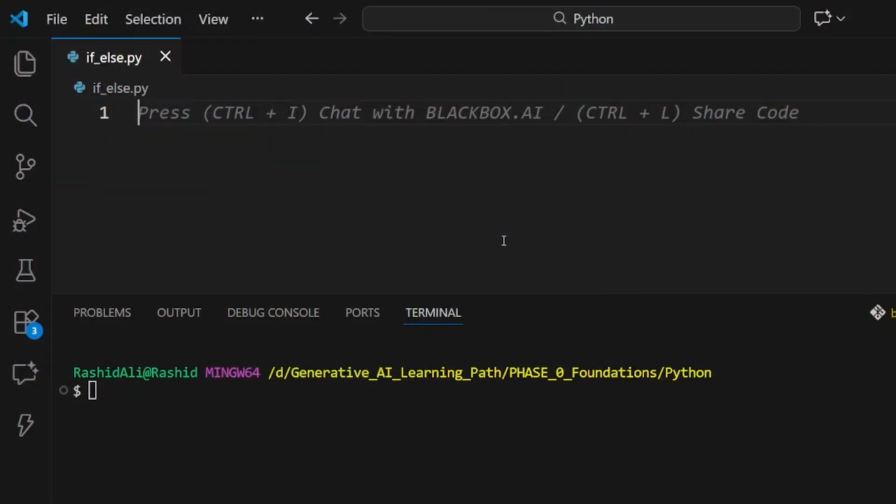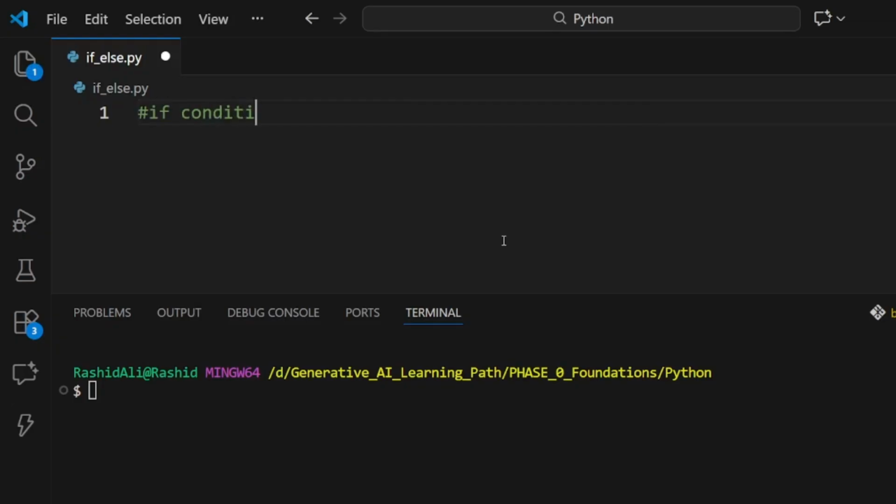To make decisions, Python has if-else. If-else is making decisions on the basis of conditions. First of all, we have a basic if statement, where the program chooses a path based on a condition. Let us look at the syntax of this.